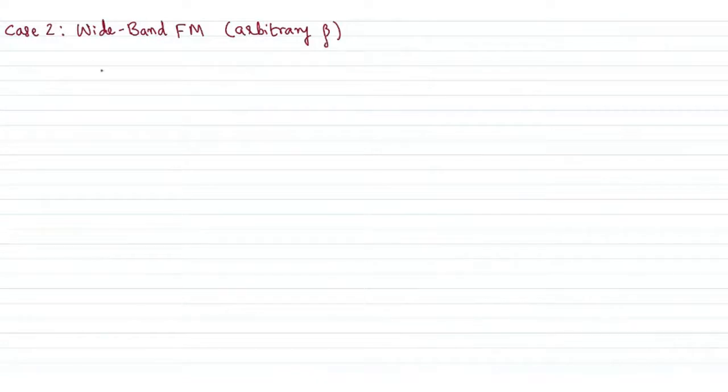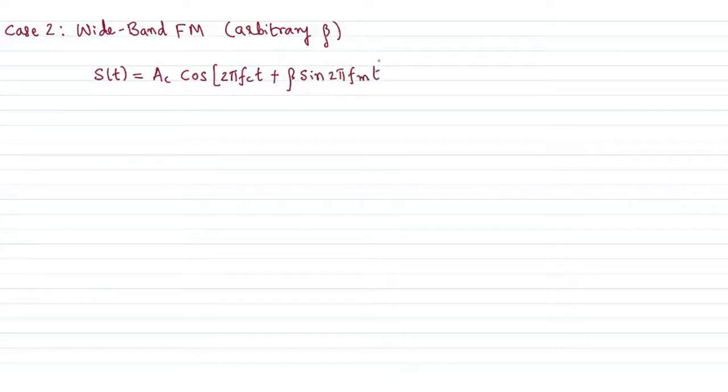So I'll take that expression again. S of t, which is my FM modulated signal here, is AC cos of 2 pi FC t plus beta, being the FM modulation index, sine 2 pi FM t.